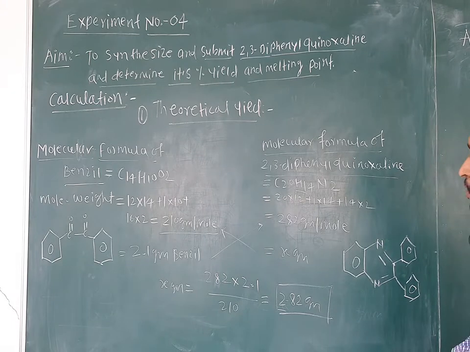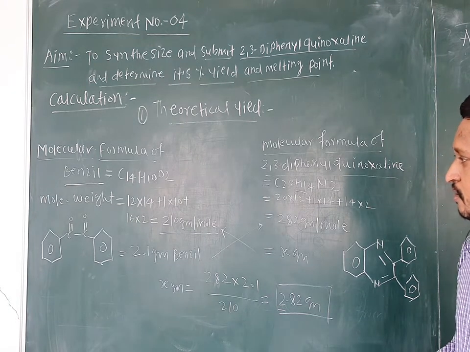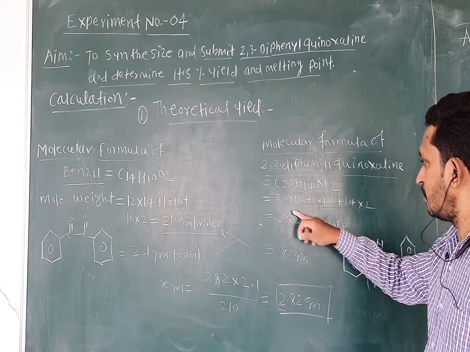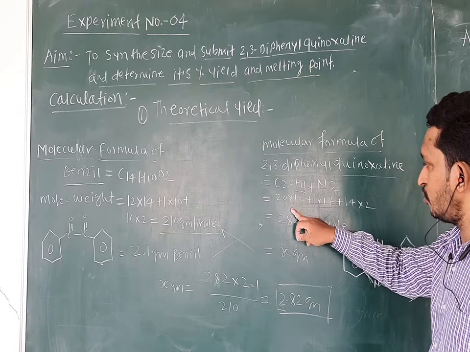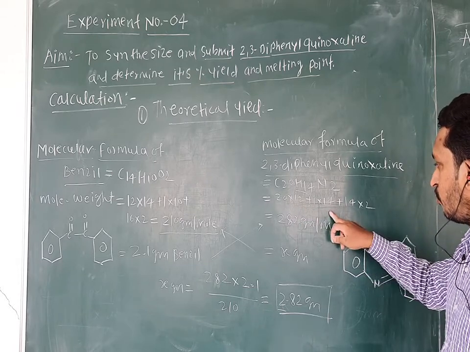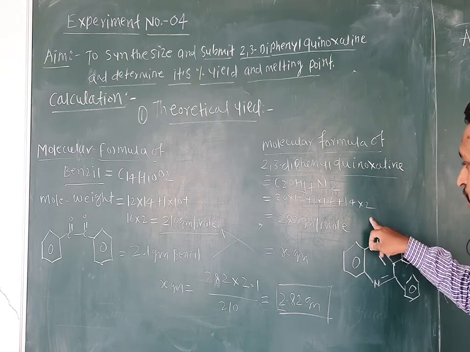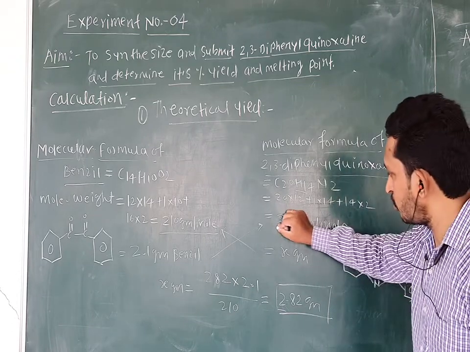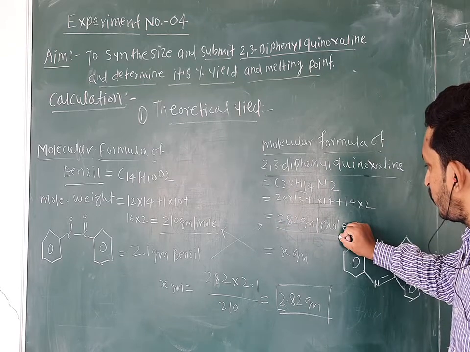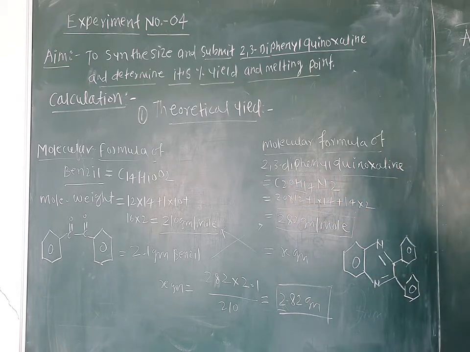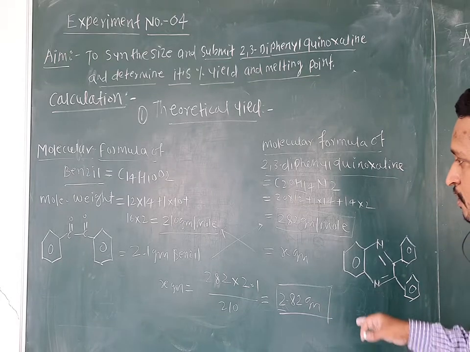Now the molecular weight of 2,3 diphenyl quinoxaline: 20 into 12 plus 1 into 14 plus 14 into 2, and we get a molecular weight of 282 gram per mole. Let us do the next step of the calculation.